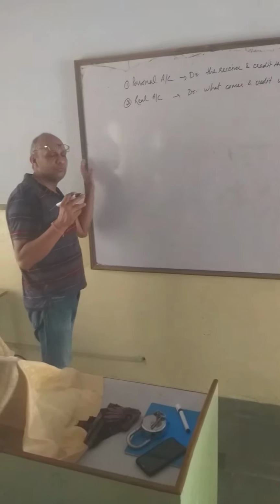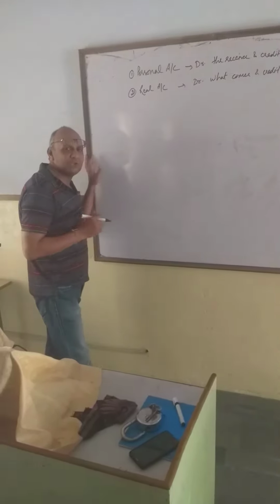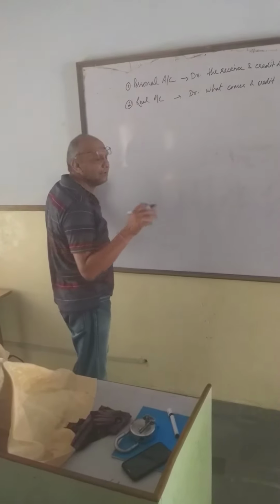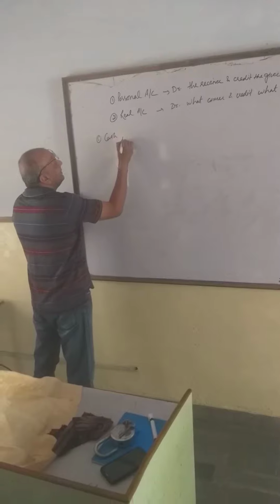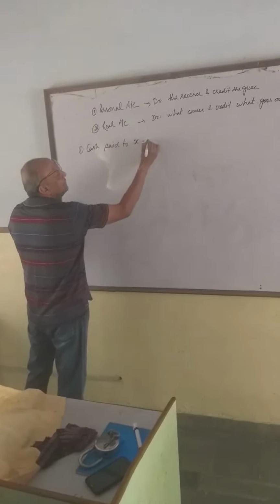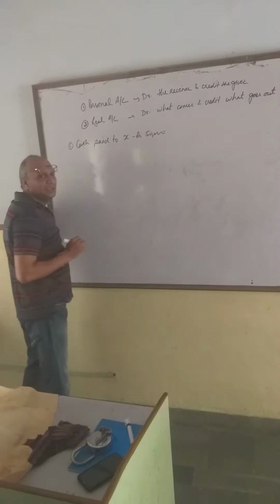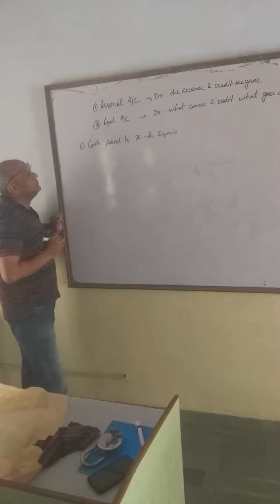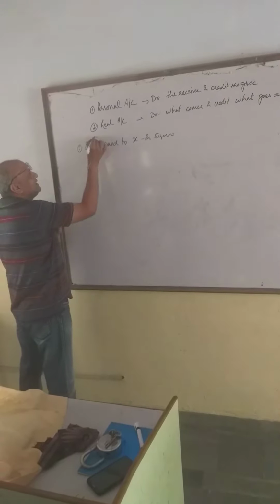Yesterday I took two examples, cash received from Ram and cash paid to Mohanlal. Let us revise it again. Number one, cash paid to X, rupees 50,000. First of all, let us identify the two items which are effective over here.